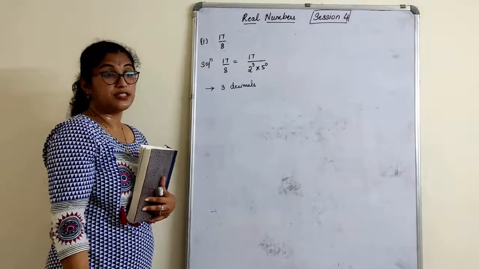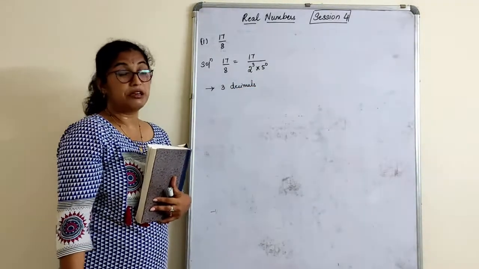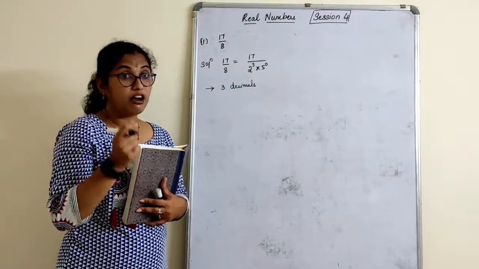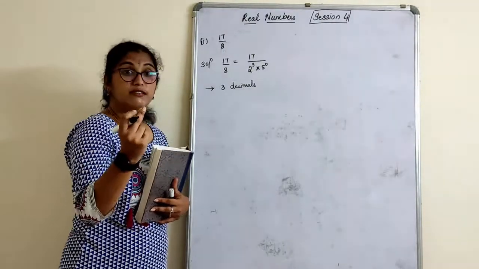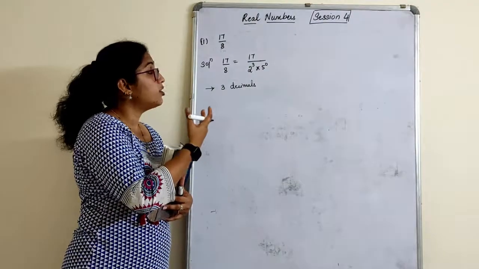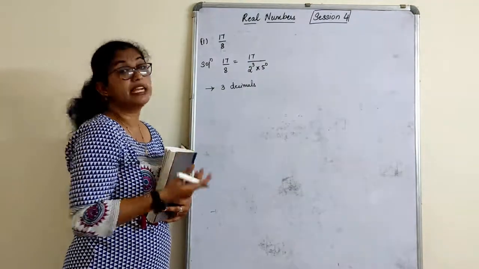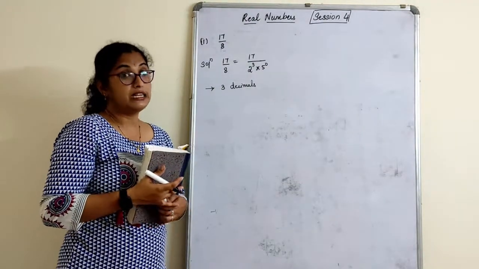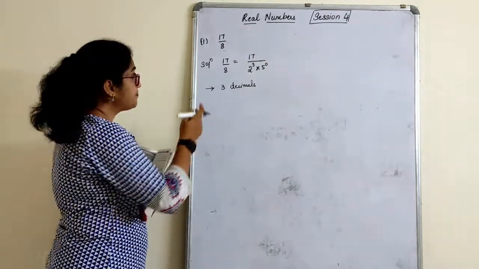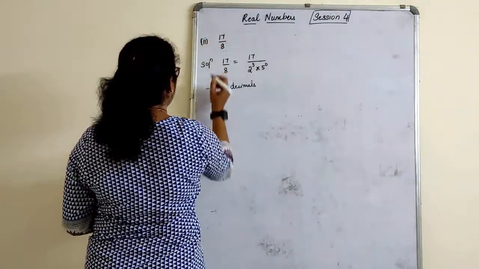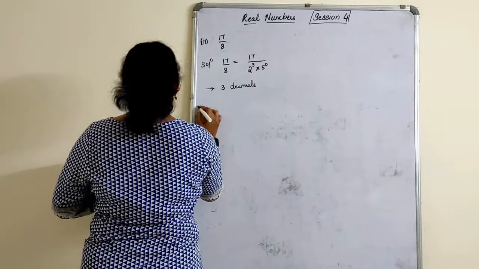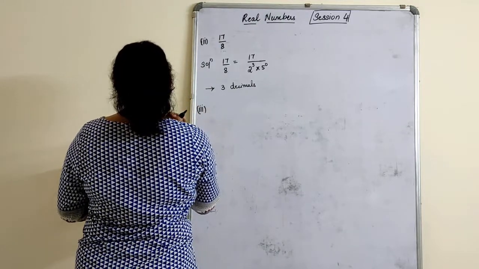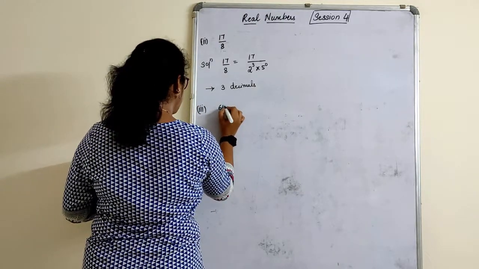Isn't this very interesting? Looking at the fraction, looking at the rational number, looking at the denominator of the rational number, you can just tell after how many decimals it will terminate without even dividing it. So this was the second one, and the third one. Conclusion, you know what to write and you have to do that.